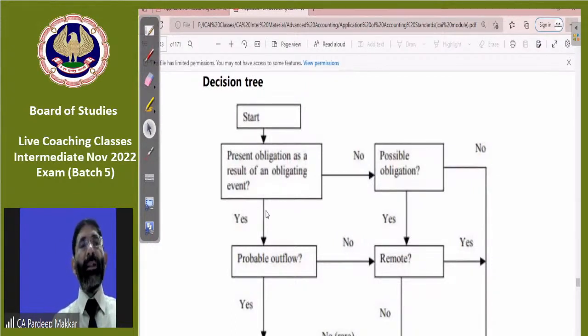And on that basis, some obligation has arisen, and in that case, we will have to pay some amount. If we have to pay some amount, that is, a probable outflow is there. In that case, provisioning is to be made. So you have to create a provision in that case.